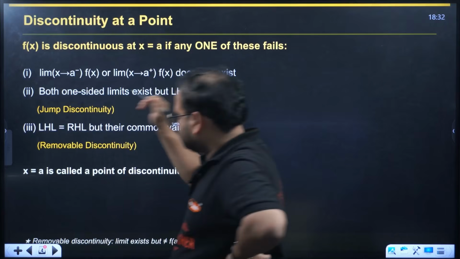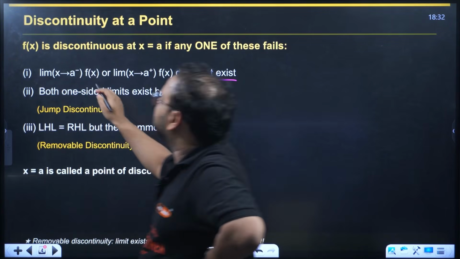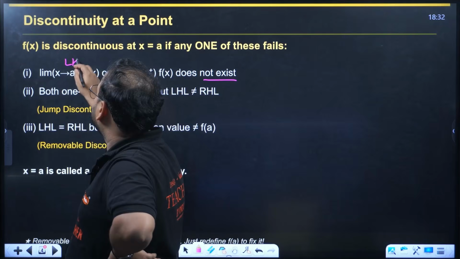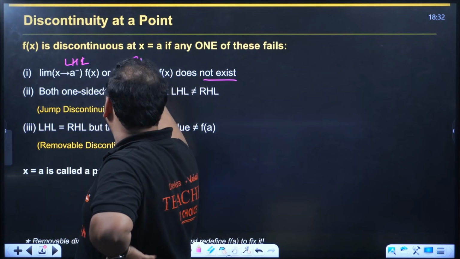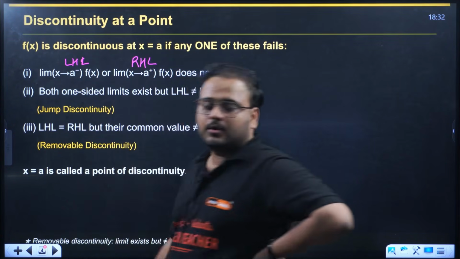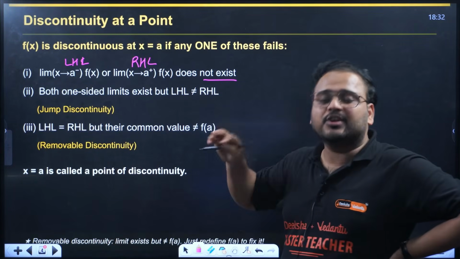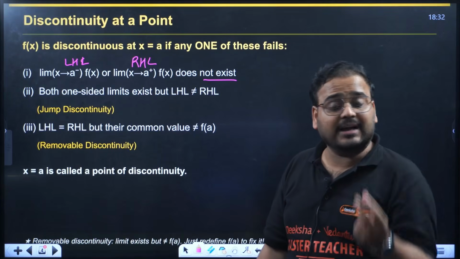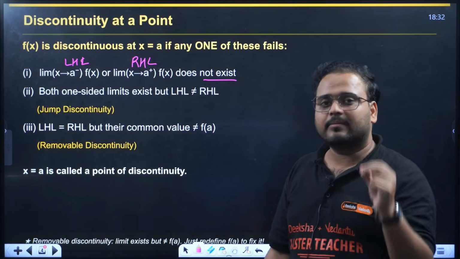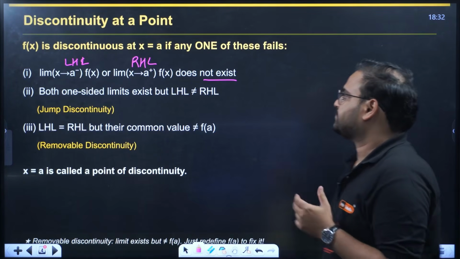Now when the limit does not exist, what does this represent? This represents LHL and this represents RHL, right? So if either LHL or RHL does not exist, wherever you have that condition, you'll say the function is not continuous, or discontinuous.